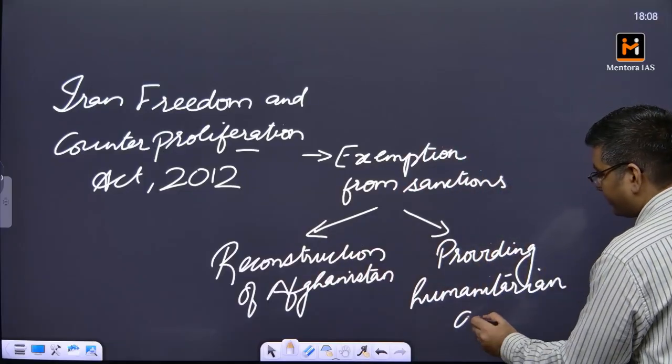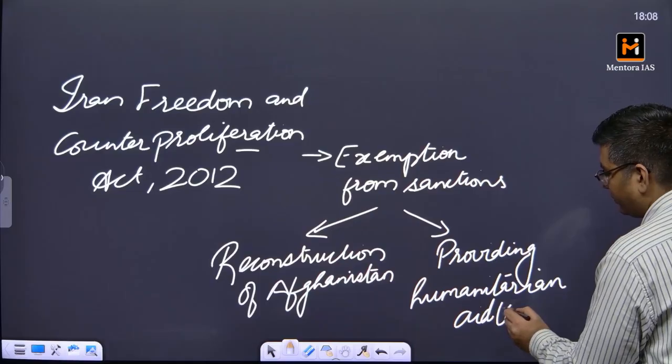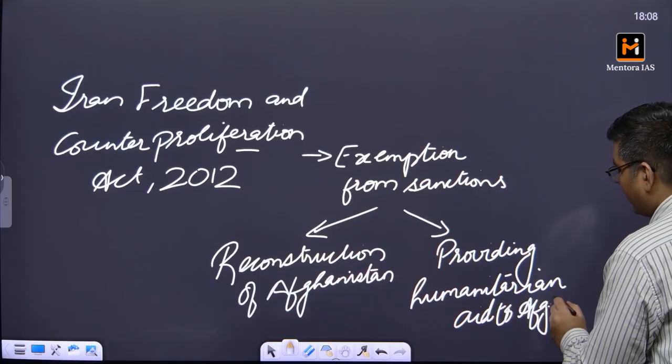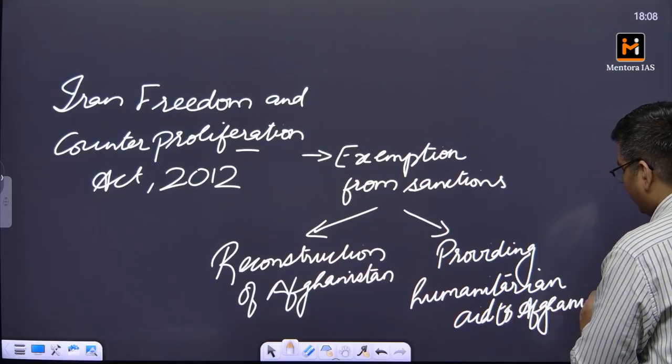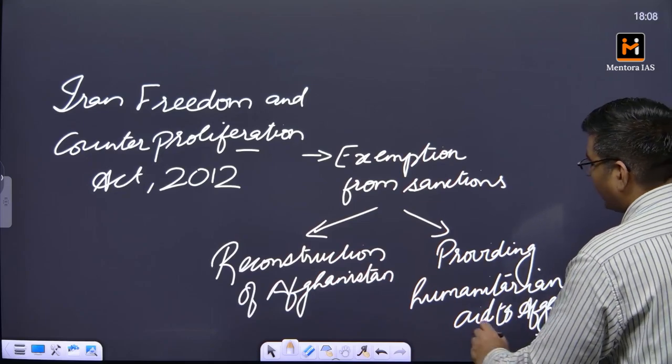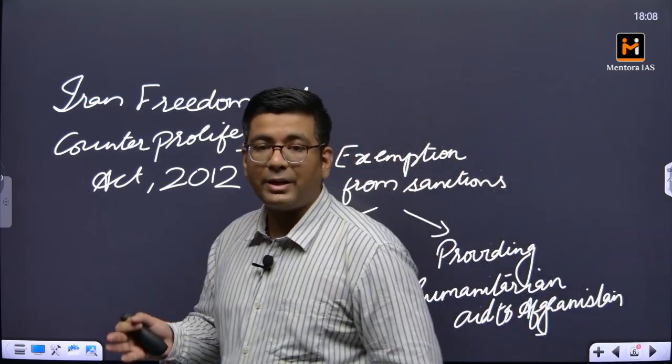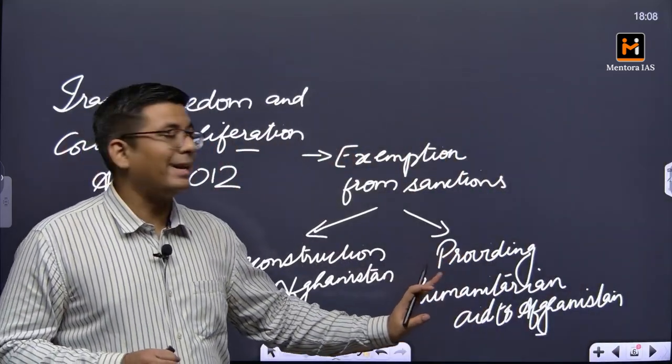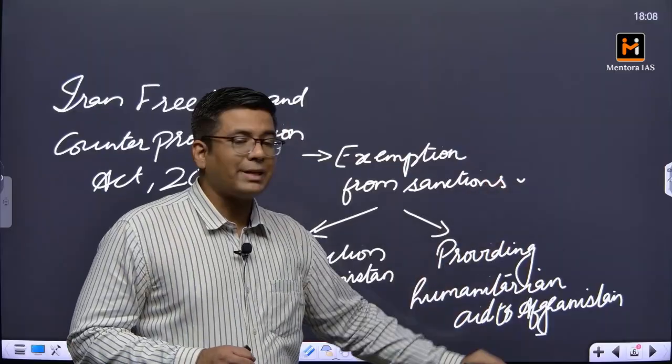So the activities intended for Afghanistan's reconstruction or its humanitarian aid will be exempt from the sanctions.